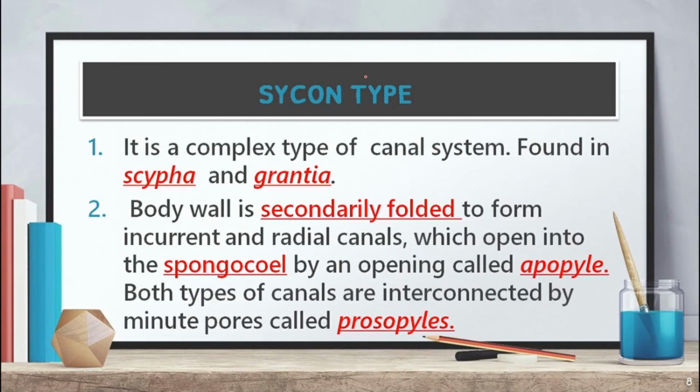The another type is the Sycon type. It is a complex type of canal system found in Scypha or Grantia. The body wall is secondarily folded to form the incurrent canal, with the opening of the spongocoel called the apopyle. Both types of canal system are connected with minute pores, such as the prosopyle.